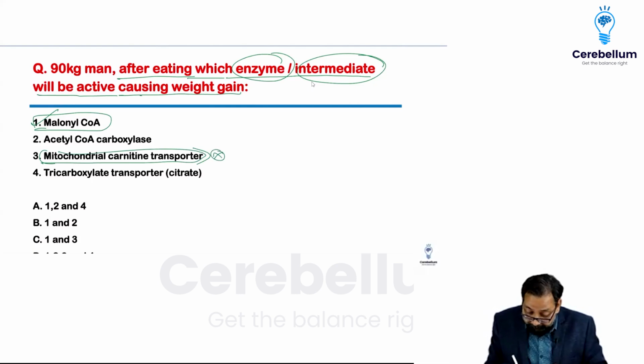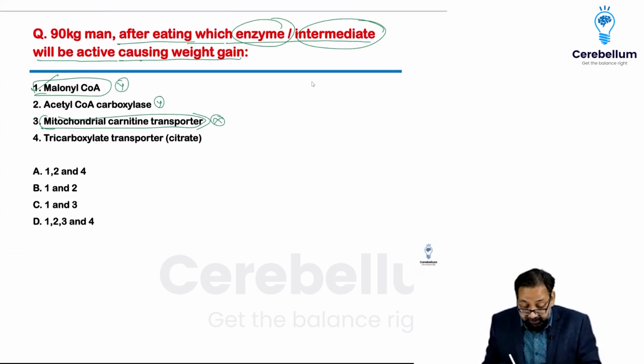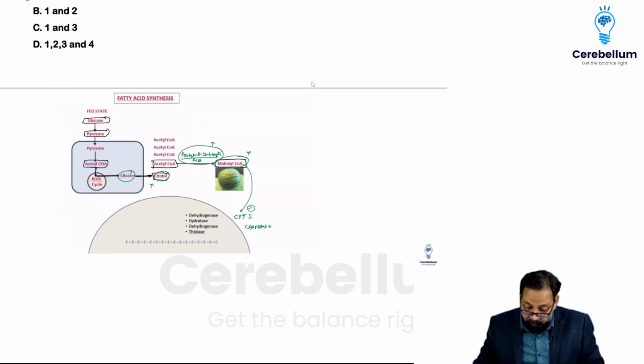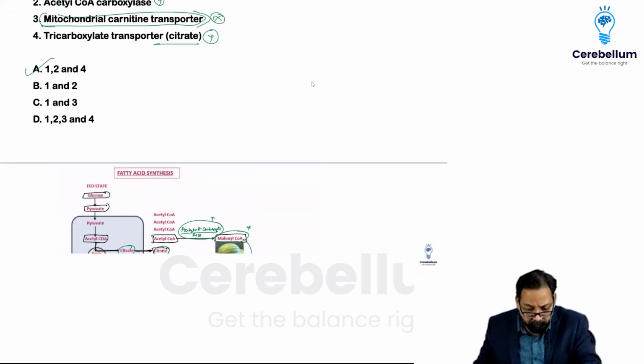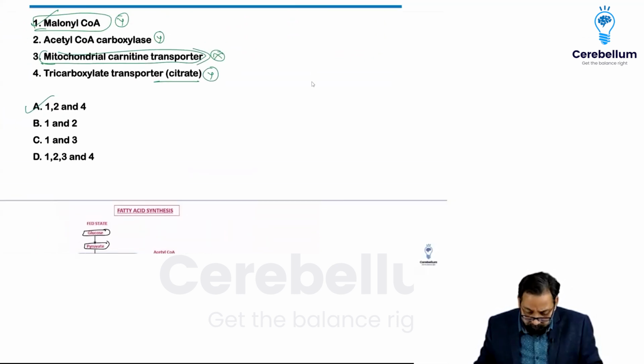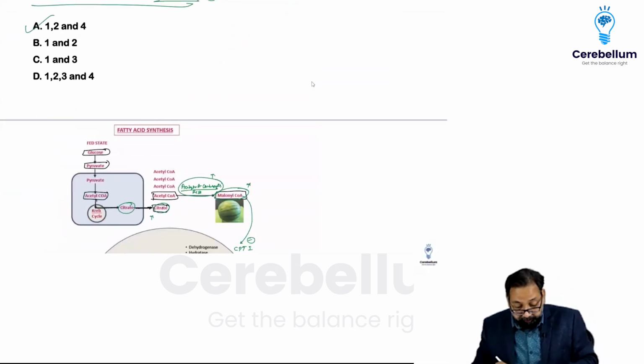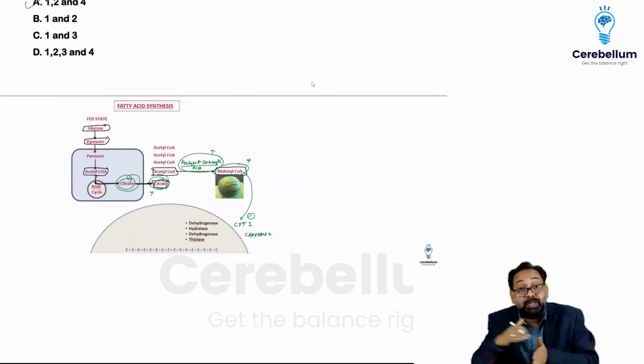This is not, yes, this is activated. Acetyl coenzyme A carboxylase is activated. Citrate shuttle, yes. So the answer is 1, 2 and 4. This citrate shuttle is also increased.